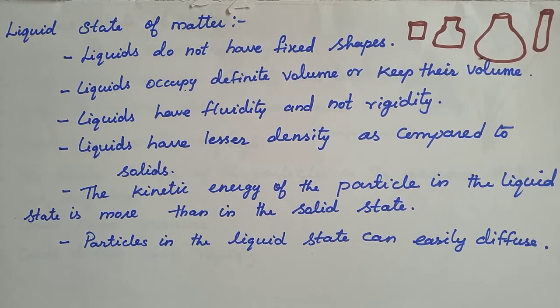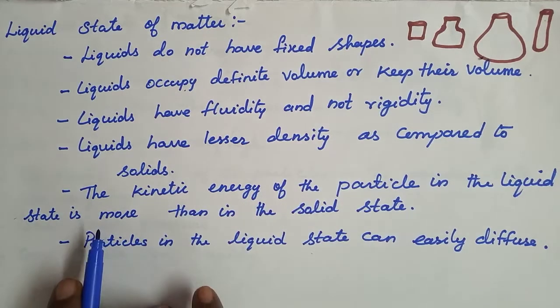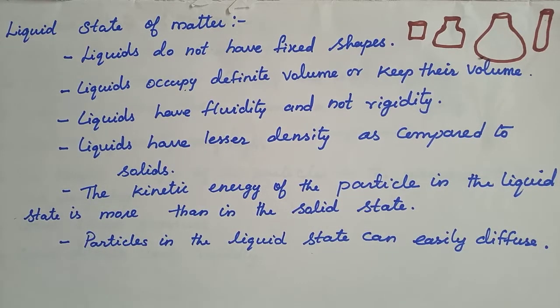And the next point is liquids have lesser density as compared to solids. Compared to solids, liquids are generally light, so they have lesser density. For example, an ice cube floats over water. Yes or no? Ice is a solid state, and water, which it floats over, is a liquid state.